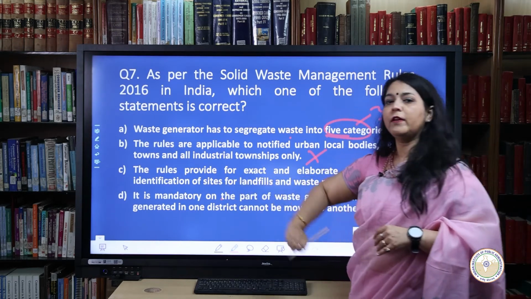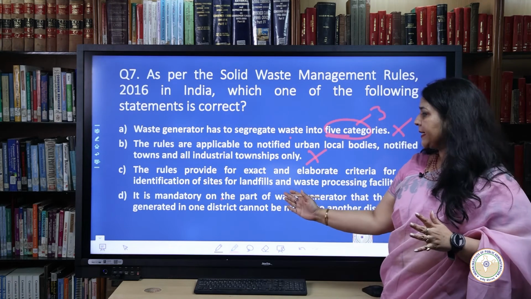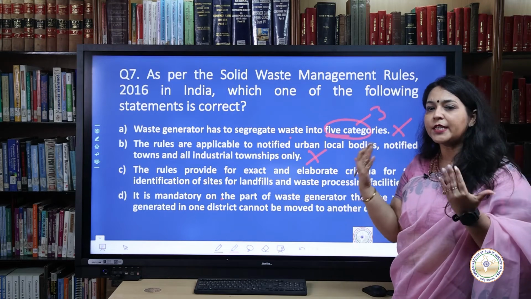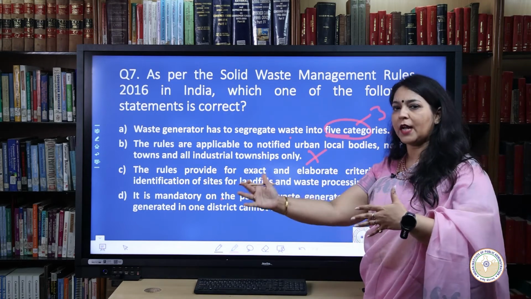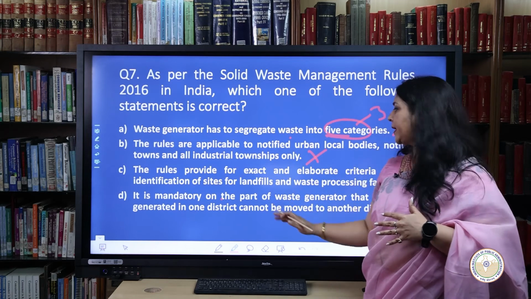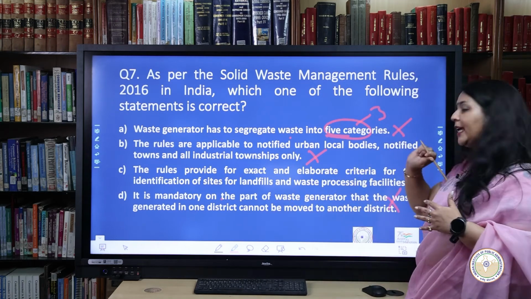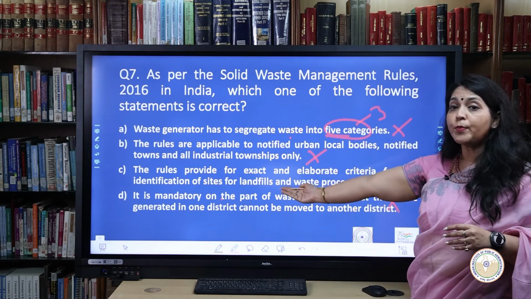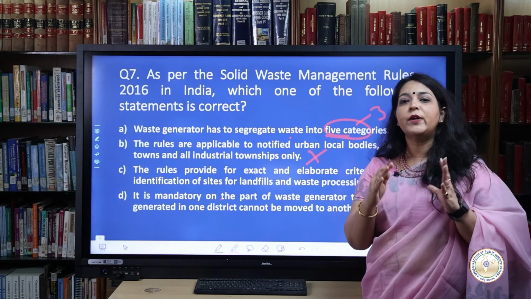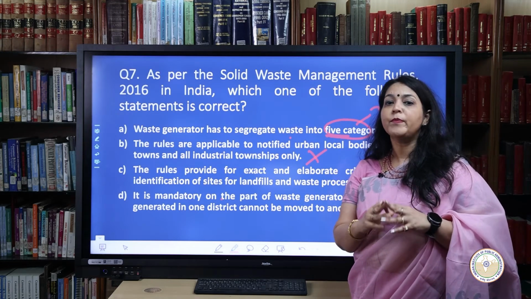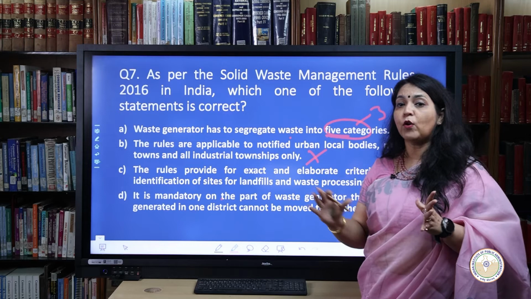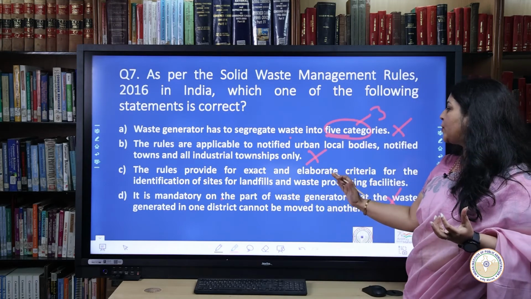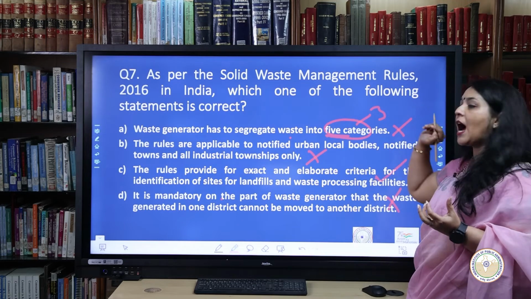This 4th option we will discuss first. It states that it is mandatory on the part of waste generator, and waste generated in one district cannot be moved to another district, which is again not correct. So we can very conveniently slash this option also out. Thus, moving on to the 3rd option, that is the rules provide for exact and elaborate criteria for identification of sites for landfills and waste processing facilities is the right option, and we can say that our option C is the correct option.